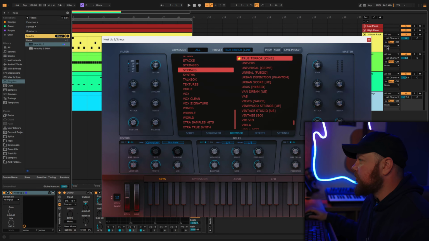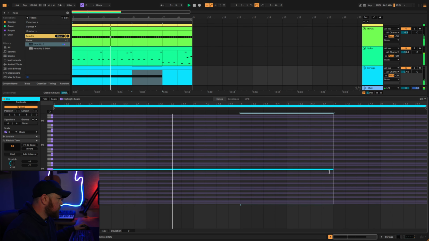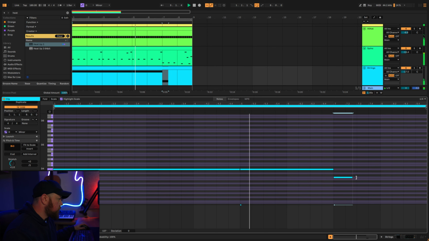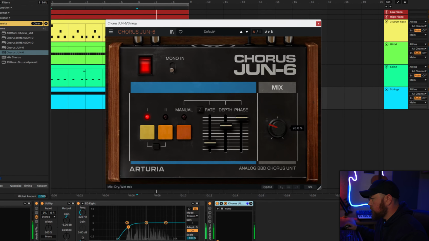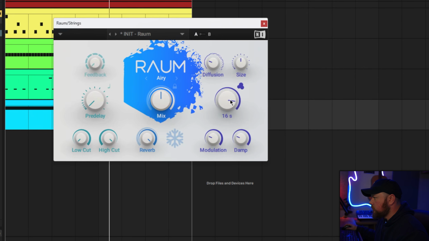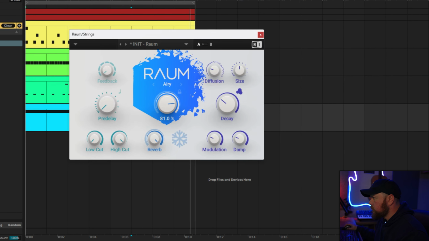Now, something I always hear in these kind of beats as well is some high-pitched strings. Now, they don't always sound the most realistic, and I think Heat Up 3 is the best for these. I think to these strings, I want to add a little bit of rhythm, so I've just added some kickstart too.